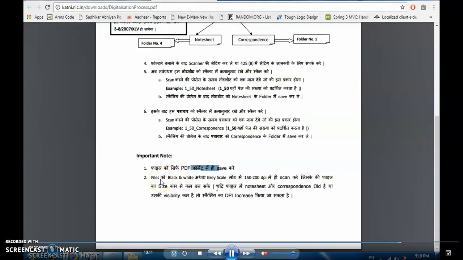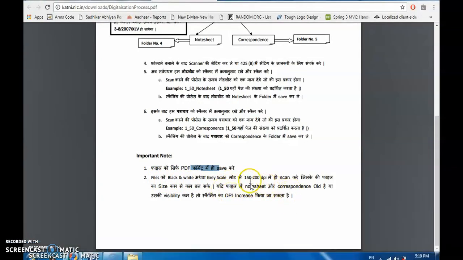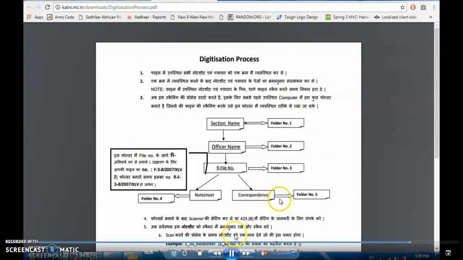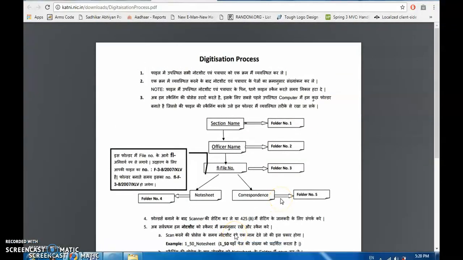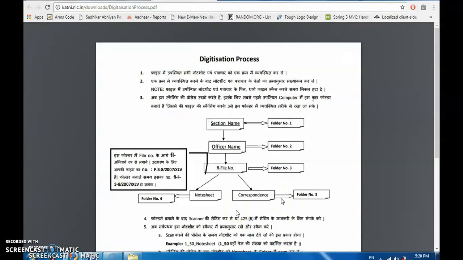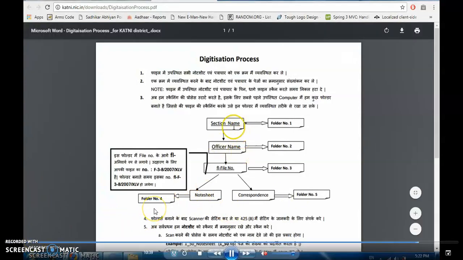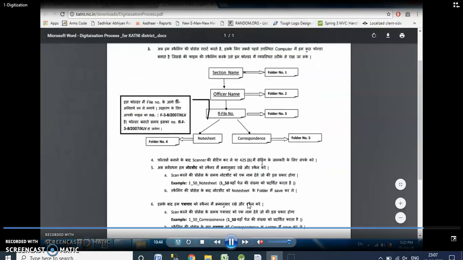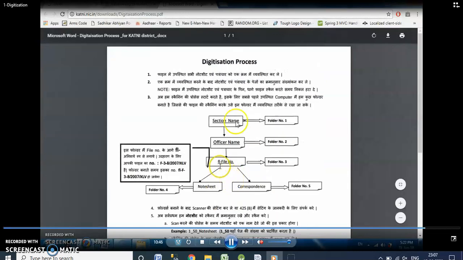Now the second point says to follow, in scanning, black and white or grayscale and keep it at 150 to 200 dpi, just for the sake of a smaller file size, so that in uploading and downloading we will not face issues in working in e-Office, because it's a big software system, and light files will help you work fast on the system. So this document you must follow.